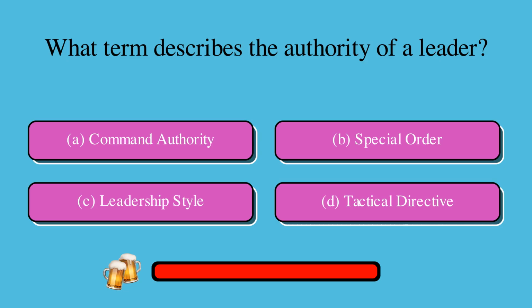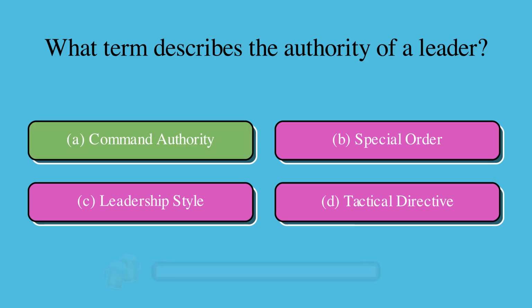What term describes the authority of a leader? Is it A, command authority, B, special order, C, leadership style, or D, tactical directive? The correct answer is A, command authority.